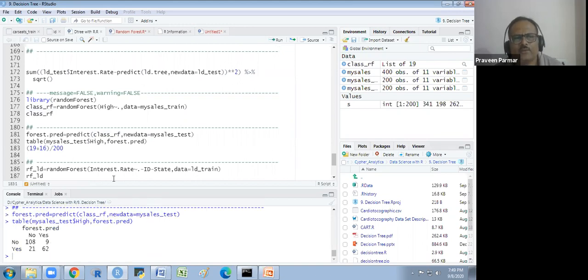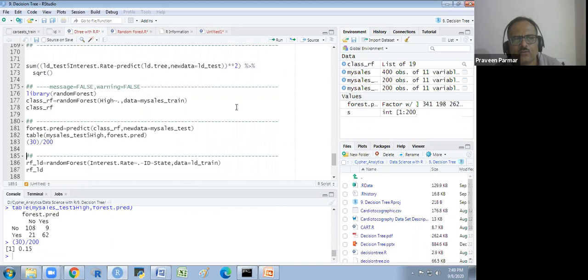So I'm getting 108, 9, 21, 62. So here 9 plus 21 is 30, and 30 divided by 200, if I run this, I'm getting 0.15, so 15% out of bag error. It means my random forest model accuracy is better than on the training data set.